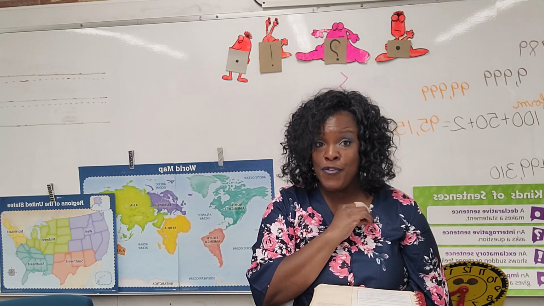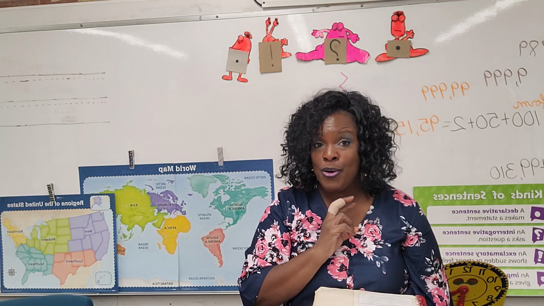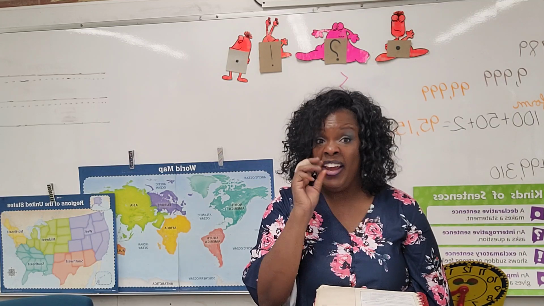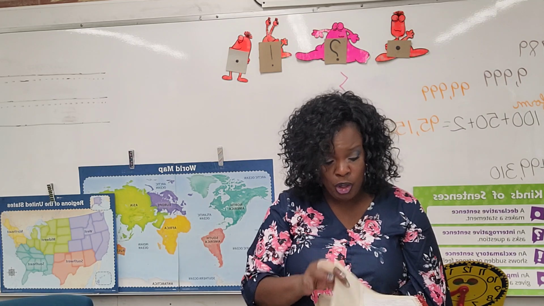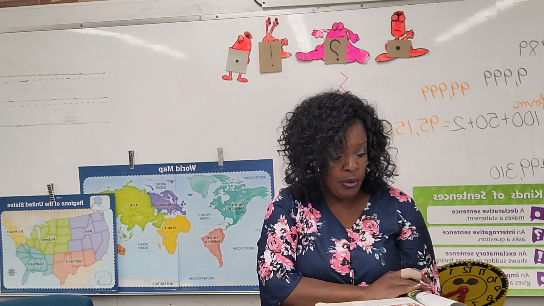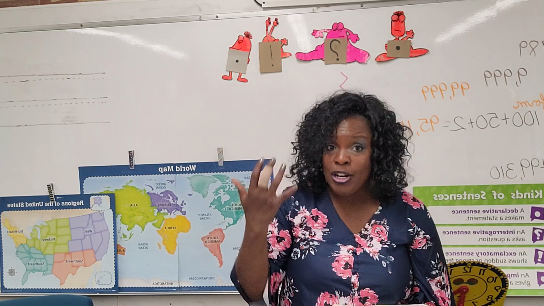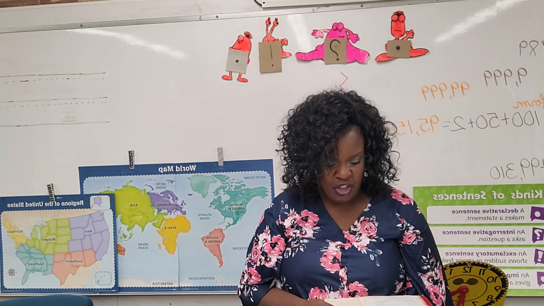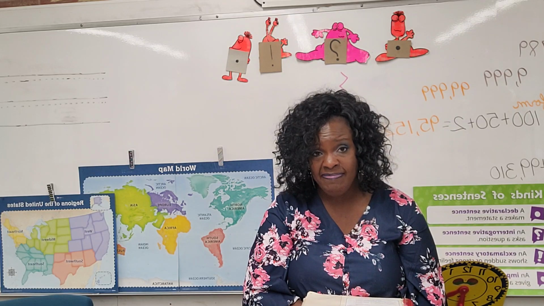Traded with the Indians for food. Very good. What else? He kept peace with those Indians. Very good. What else did he do? He taught them that they needed to plant gardens, right? So there were so many different things that he did. So if you're looking, you can go to page 24, you can go to page 25, and you can look and see. He helped to make the fort stronger, remember? So there were many different things that he did that helped the people of Jamestown, but you only have to write 2 of them.